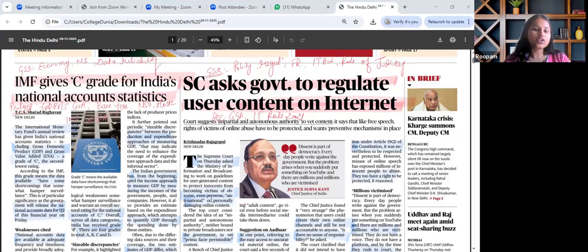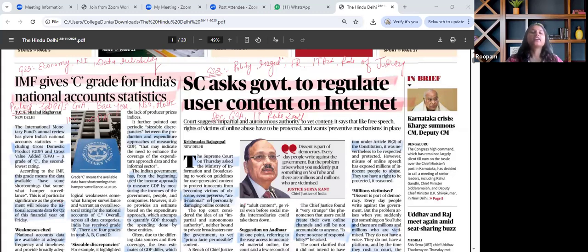I'm here to align your newspaper reading as a part of our syllabus, wherein we will not only try to interlink all the respective themes with their GS papers, but also look at several peripheral areas as well. So let's get started. The very first article there in the paper that catches our attention is about IMF